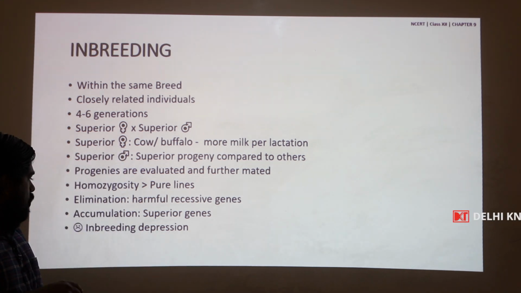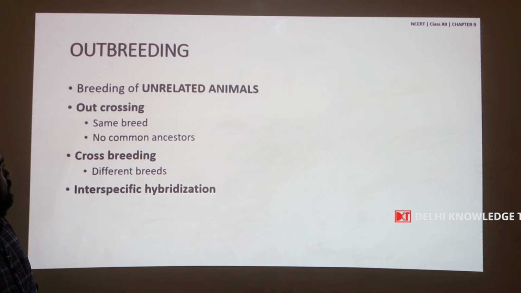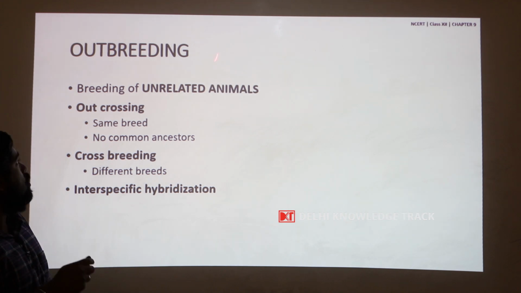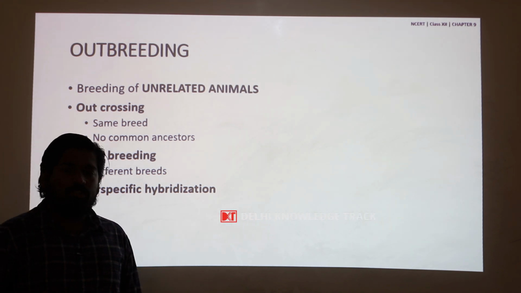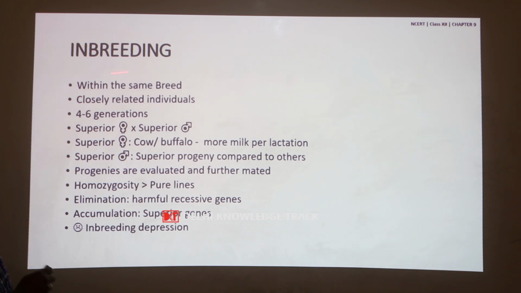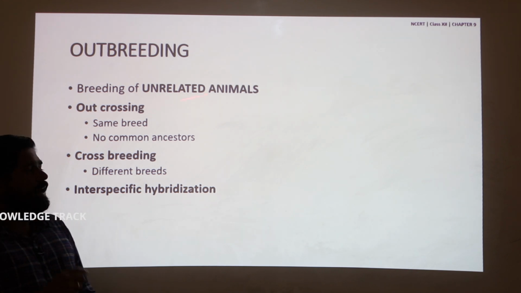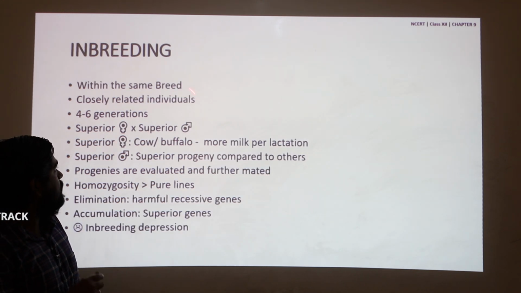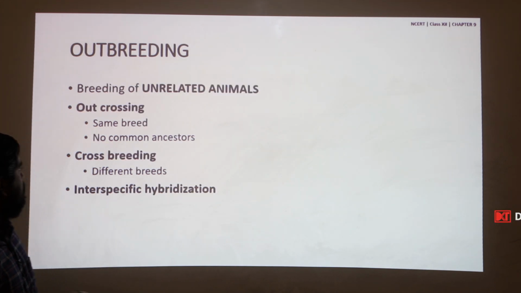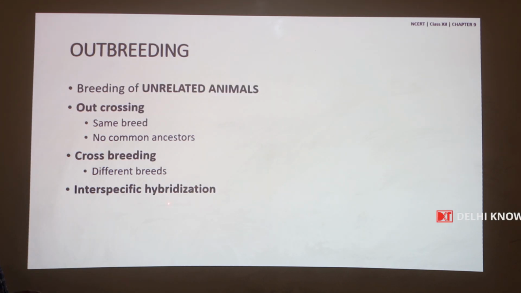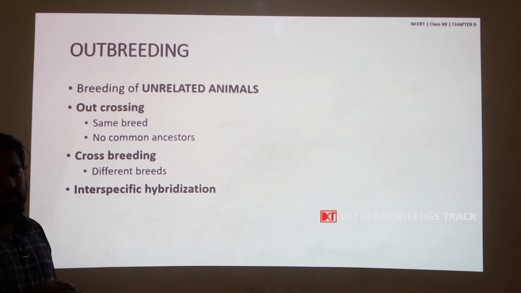So, this can be overcome by a type of outbreeding called outcrossing. So, what is outbreeding? Outbreeding is the opposite of inbreeding. Inbreeding is the breeding within the same breed of closely related individuals. Outbreeding is the breeding of unrelated animals. Here it is related animals in inbreeding, here it is unrelated animals. Unrelated breeding is of 3 types: outcrossing, crossbreeding and interspecific hybridization.